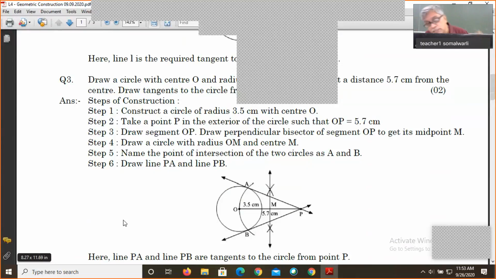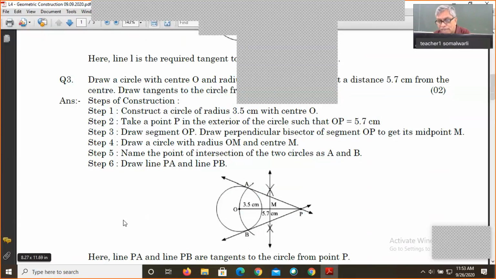Which theorem is applicable here to say that PA and PB are tangents? I will tell you. When we draw a complete circle with M as a center and MO as a radius or MP as a radius, it will pass through P, so OP will become a diameter and OM will become a radius.